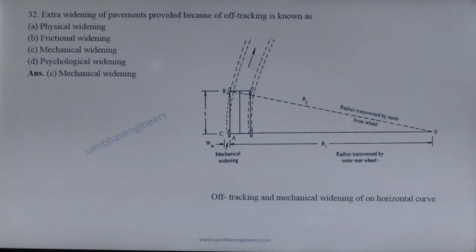The rear wheel off-tracks on the inner side of the road, which is known as off-tracking, which is due to the rigid axle of the vehicle. Such type of widening which is provided on the road surface is known as mechanical widening. Next question.